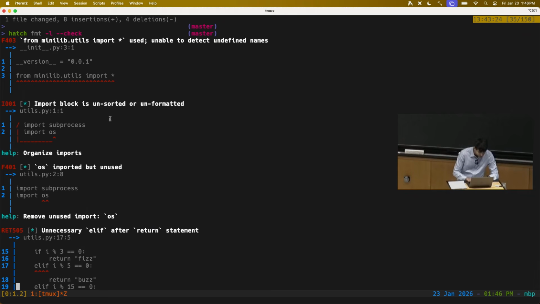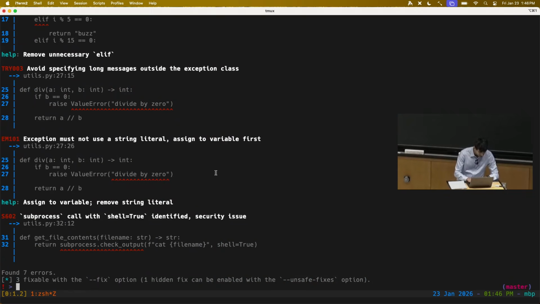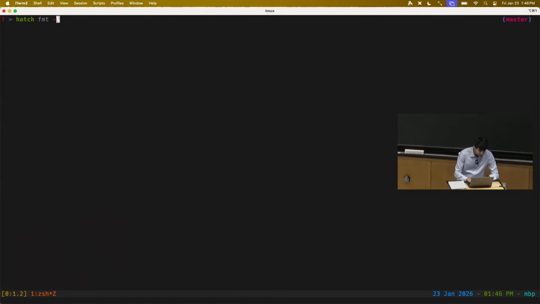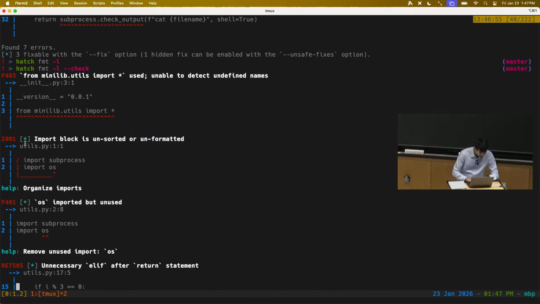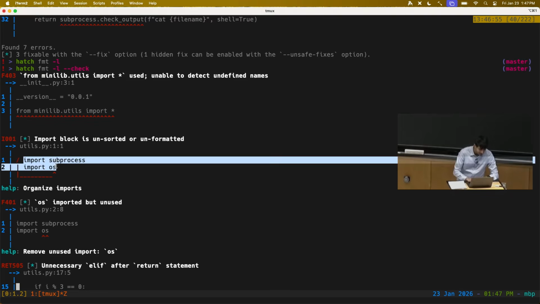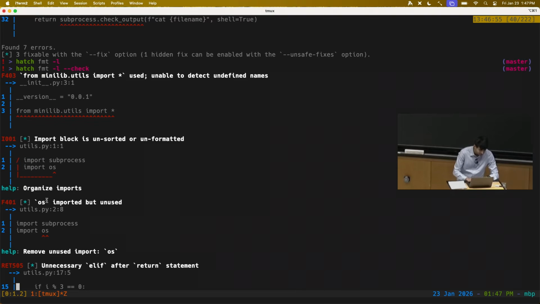So let's go through some of these and fix them. As a starting point, let's call the linter without the --check, so it can actually automatically fix some of the issues. Actually, let me call it with the --check and walk you through the issues it's going to automatically fix. So this one has a star on it. The way this linter is set up, it'll mark with a star the things that can be auto-fixed. So sorting imports is a safe operation to auto-fix. It'll automatically remove this unused import.